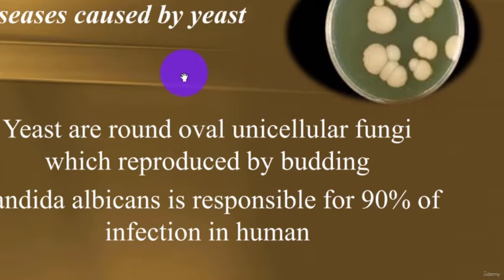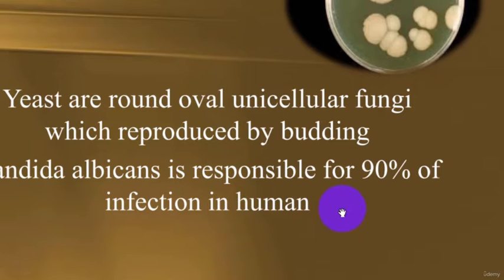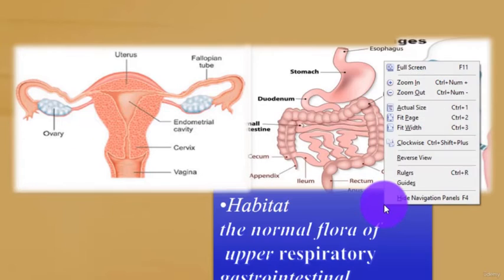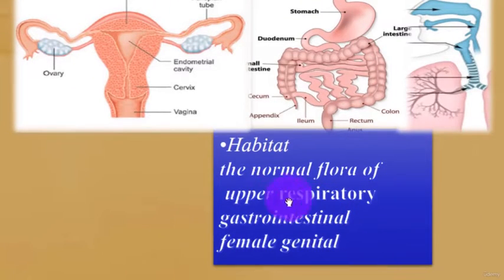Disease is caused by yeast. Yeast are round, oval, unicellular fungi which reproduce by budding. Candida albicans is responsible for 90% of infections in humans. Habitat: the normal flora of the upper respiratory tract, the GIT, and the female genital system.